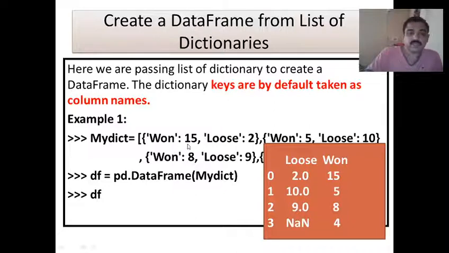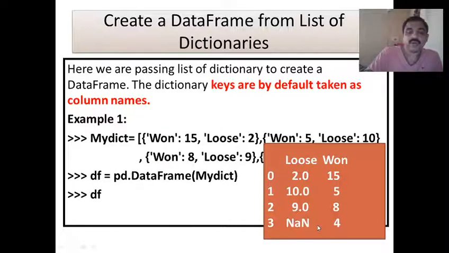In the first dictionary we passed 15 and 2 as values, so in 1, 15 and in loose, 2 are taken. In the second dictionary we passed 5 and 10, so 10 and 5 are taken here. Similarly, in the third one we have not passed any value for loose, we passed only one value.